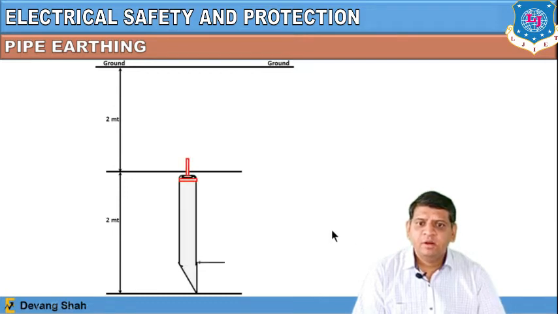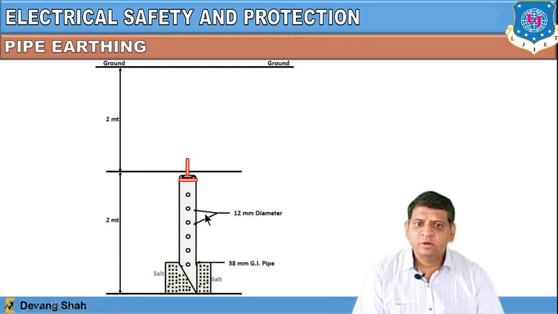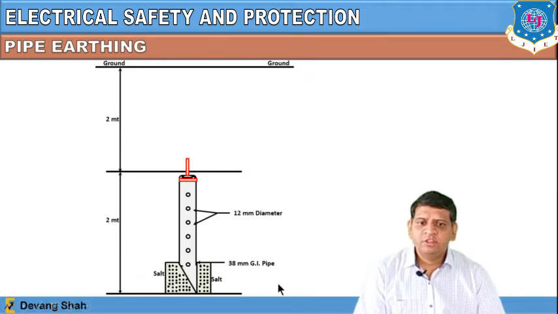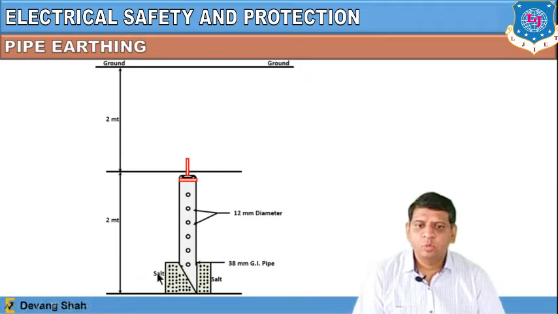You require a 38 mm galvanized iron pipe provided with holes of 12 mm diameter, right? The bottom part of this pipe is installed over a salt layer, and above that layer we have to provide a charcoal layer.